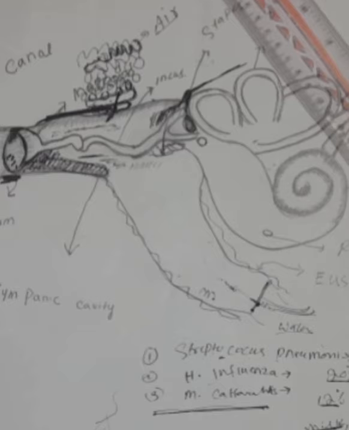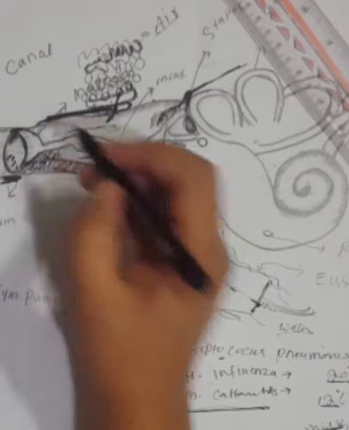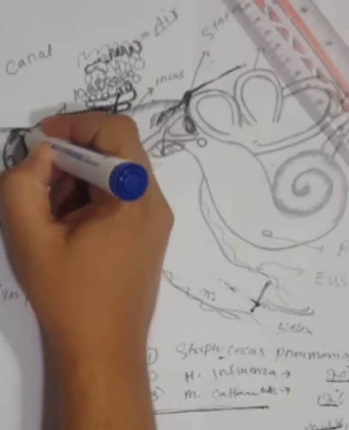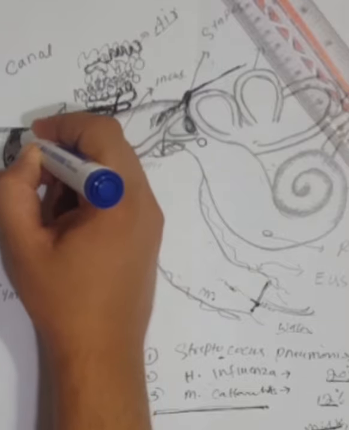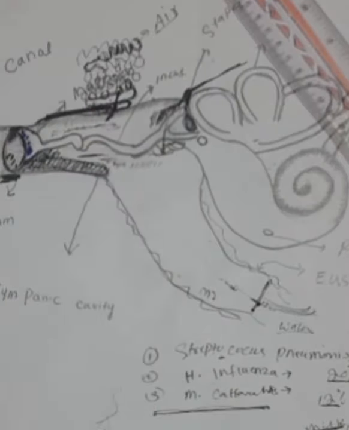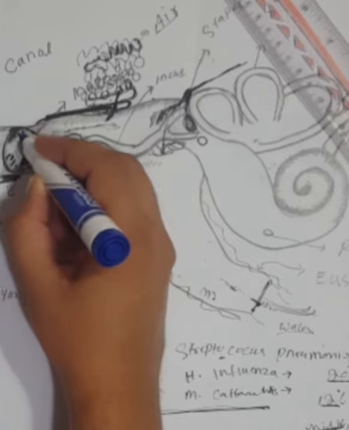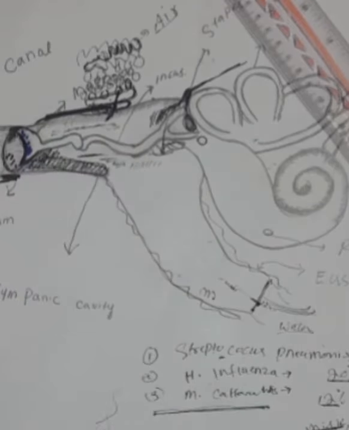The second stage is the stage of presumption. In this stage, inflammatory exudate appears on the tympanic membrane. The tympanic membrane becomes congested in the stage of presumption, that is the second stage of acute suppurative otitis media.